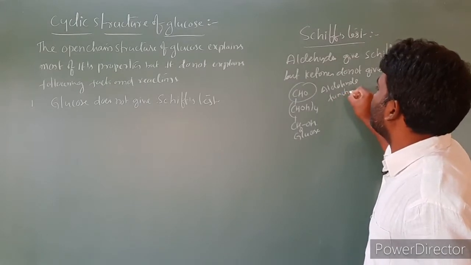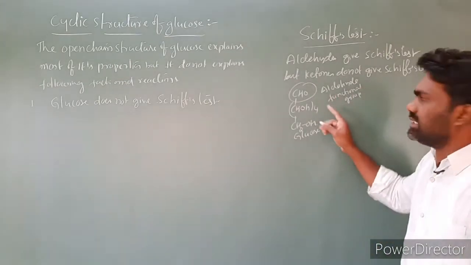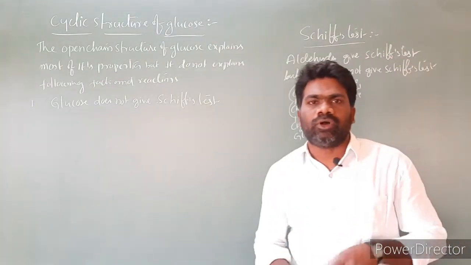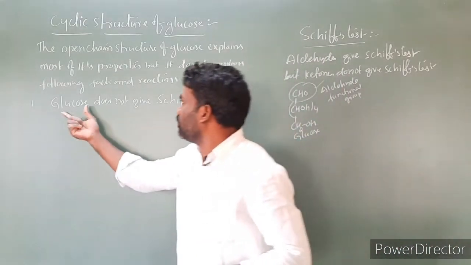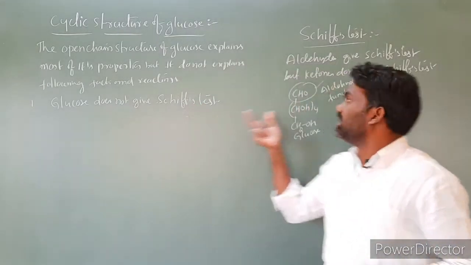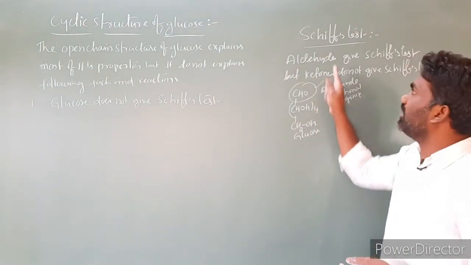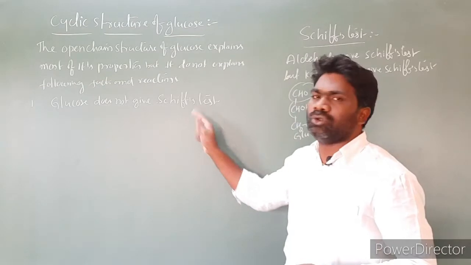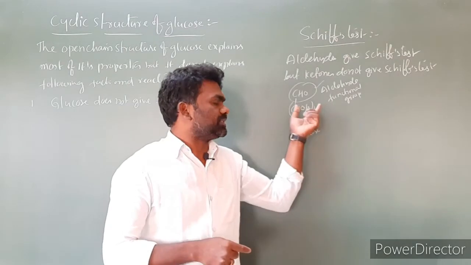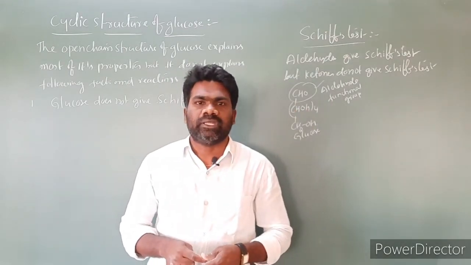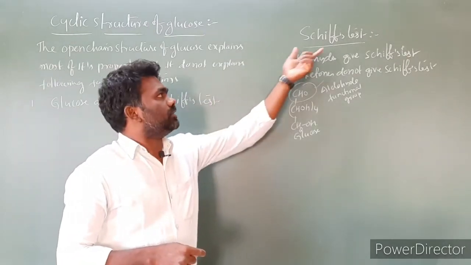So glucose contains an aldehyde functional group, but it does not give Schiff's test. Any organic compound that contains an aldehyde functional group will give Schiff's test, but here glucose is not giving Schiff's test. Why glucose is not giving Schiff's test cannot be explained by the open chain structure.